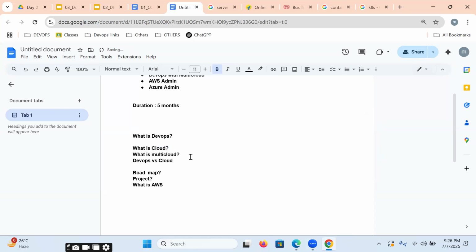Okay, it's a complete discussion about tomorrow. And day after tomorrow onwards, we're going to start our practical sessions. So we're getting into the cloud, multi-cloud, and how we can create infrastructure on top of AWS and Azure. That is what exactly day after tomorrow onwards. We're starting our regular sessions, maybe from the third class onwards. That is what exactly for today's session.